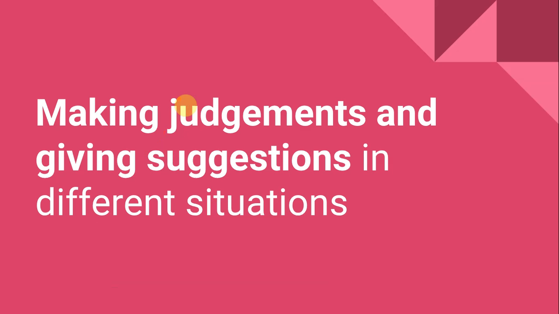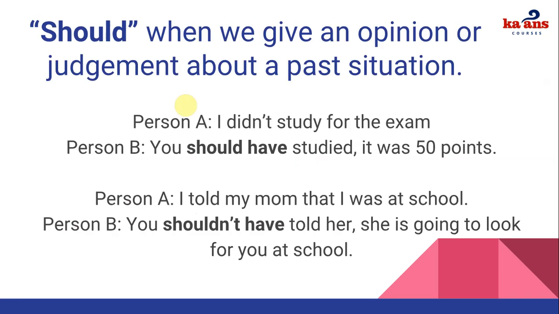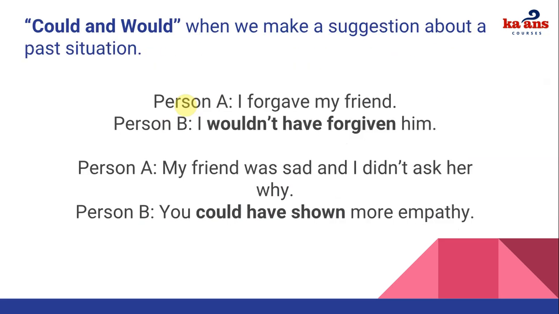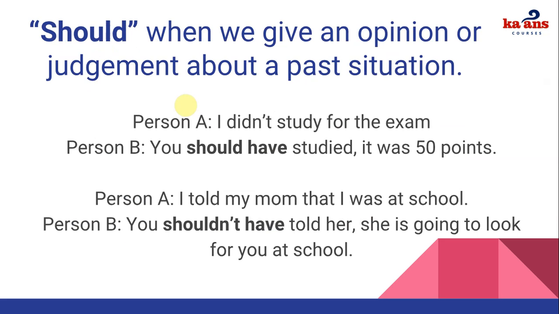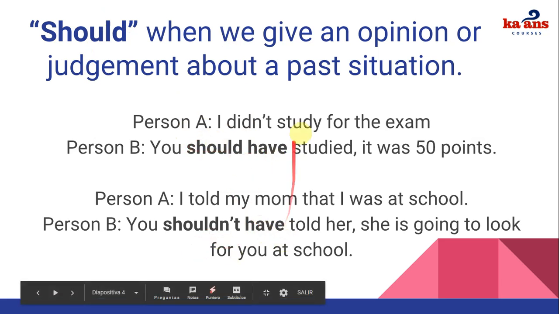Okay, so let's just quickly review the second topic about judgments or suggestions using could and would and should. Let's begin with should, to make a judgment. Now, judgment doesn't mean to be judgmental, but your opinion will be more like a criticism than a suggestion. So remember that we use should, and then we combine it with have. So should have or shouldn't have, right?